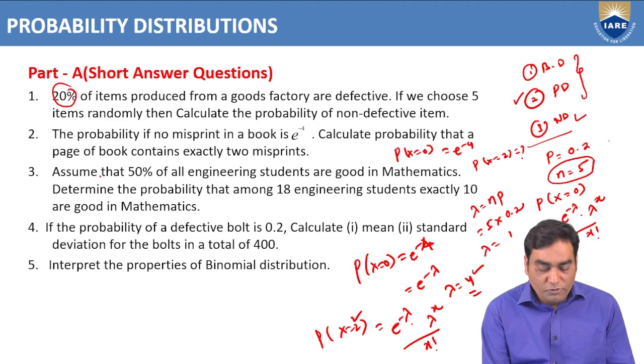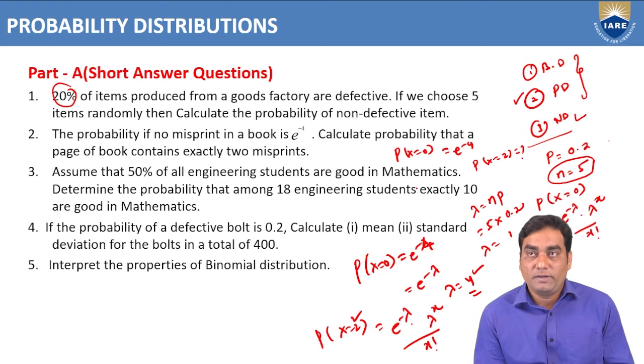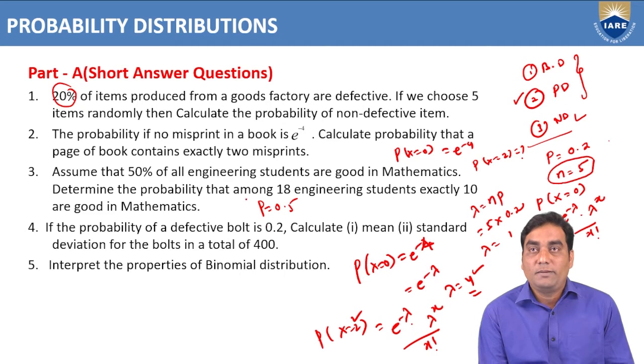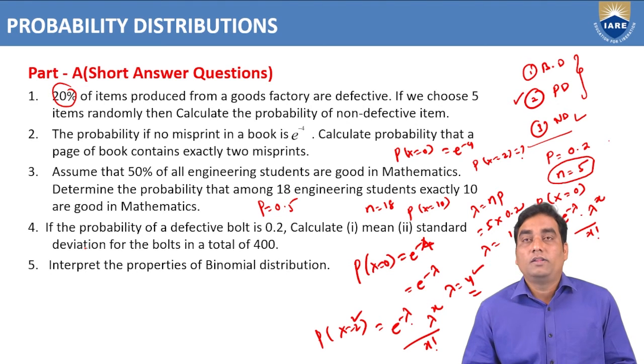Similarly, the third problem: assume that 50% of all engineering students are good in mathematics. That means p is directly given, 0.5. Determine the probability that among 18 engineering students, exactly 10 are good. P of x equal to 10 we need to find. Like that we can calculate all the values, all the questions.